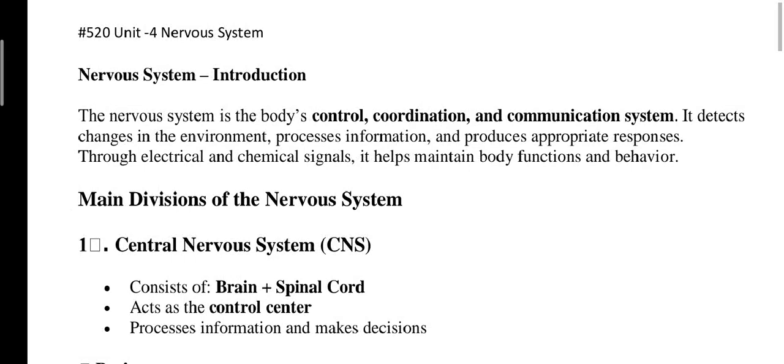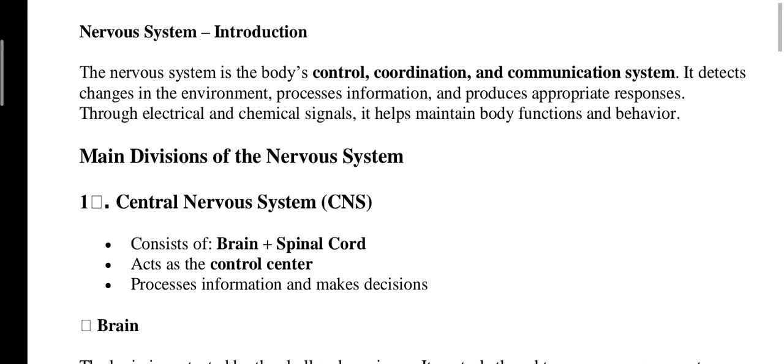So now we start Unit number 4, the nervous system. First we see the introduction. The nervous system is the body's control, coordination, and communication system. It detects changes in the environment, processes information, and produces appropriate responses through electrical and chemical signals. It helps maintain body functions and behavior.